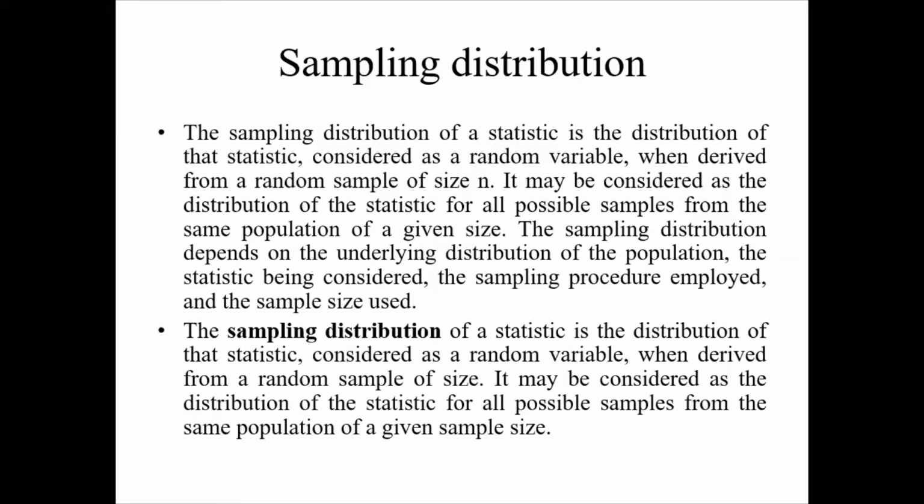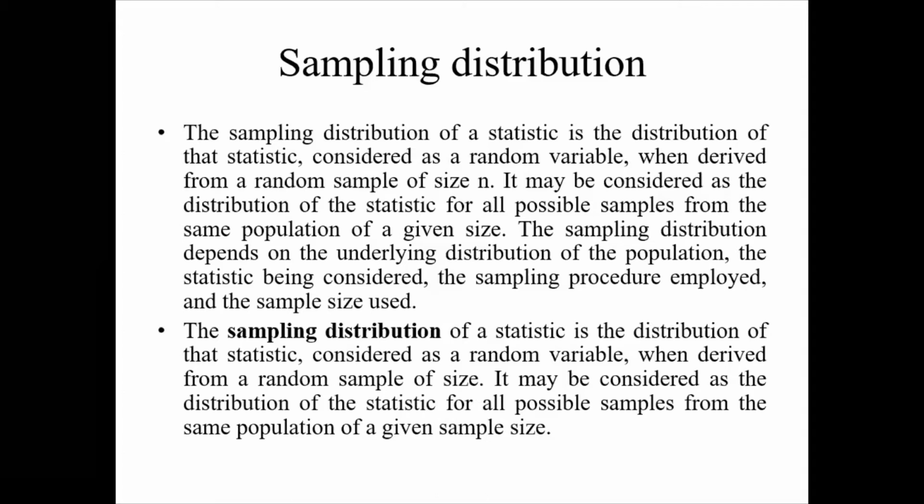The next concept is sampling distribution. After finding the relationship between sample and population and identifying the parameter and statistic, the next important thing is knowing the sampling distribution. This is a purely theoretical concept with no practical implication, but we have to understand it, because in some statistical tools we may come across it.